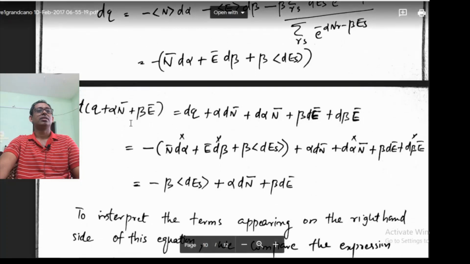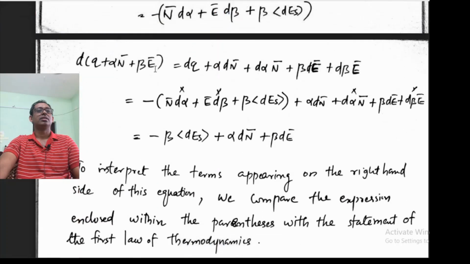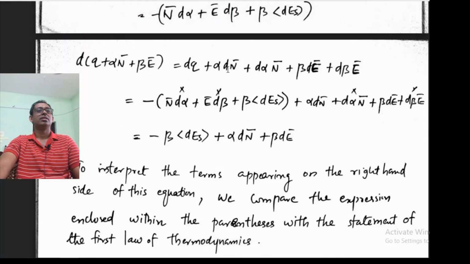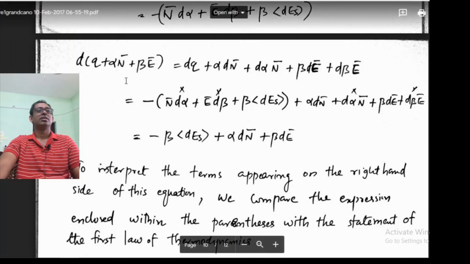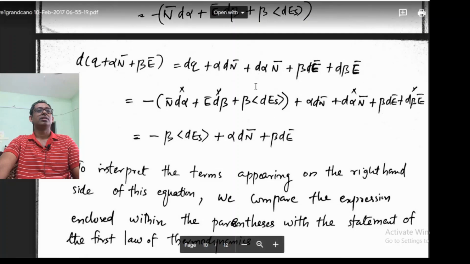Now suppose that I am taking the differential of Q plus alpha N bar plus beta E bar. So this will be dQ, then, applying the product rule here, alpha dN bar plus d alpha N bar, beta dE bar plus d beta E bar.